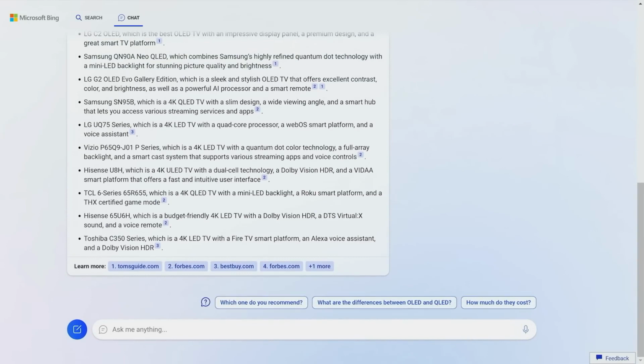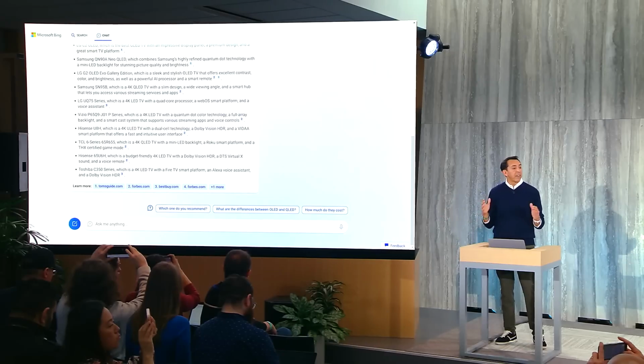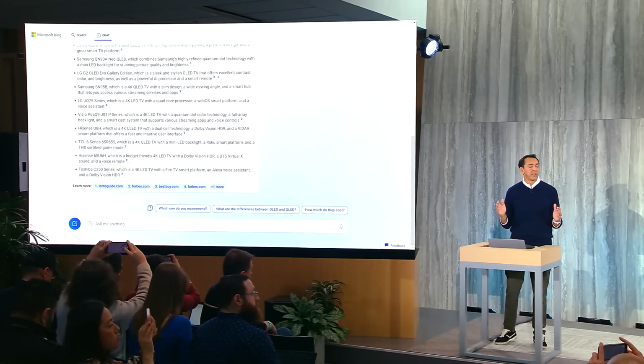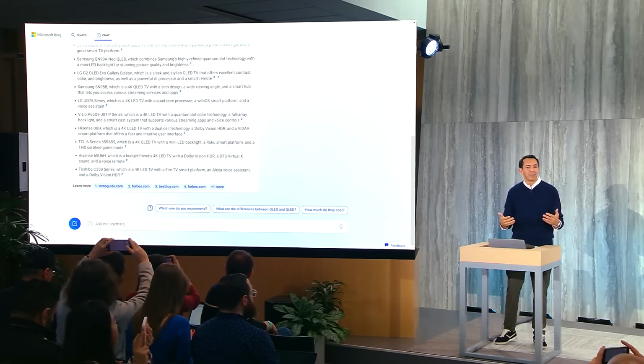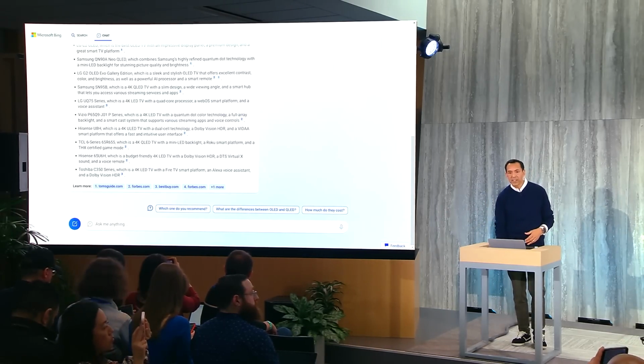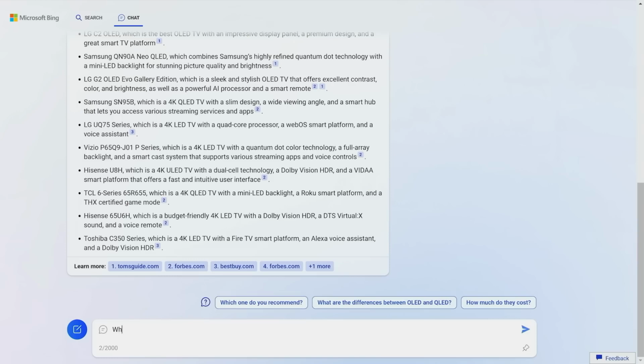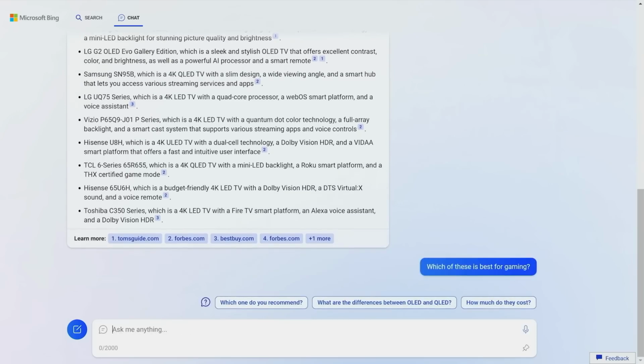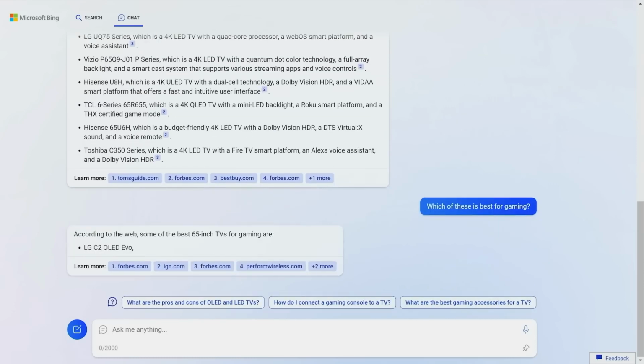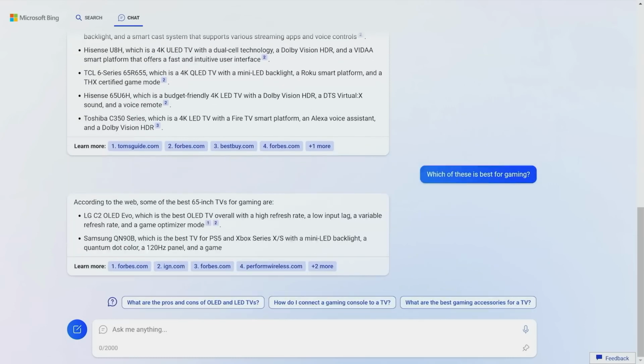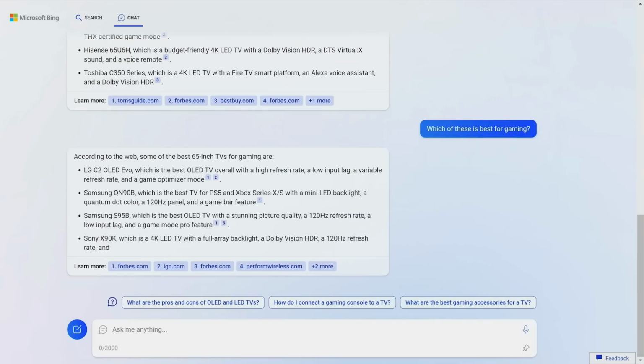And now we take away all of the content that was in your place, and you focus on your query. The search box you can't see now can take up to 2,000 characters. So you can just talk to it. You can just ask for it. So in this case, let's say I'm going to ask for a gaming optimized TV. All I have to say is, which of these are best for gaming? And we remember all of the context. We know that we're talking about flat screens. We know we're talking about 65-inch TVs.